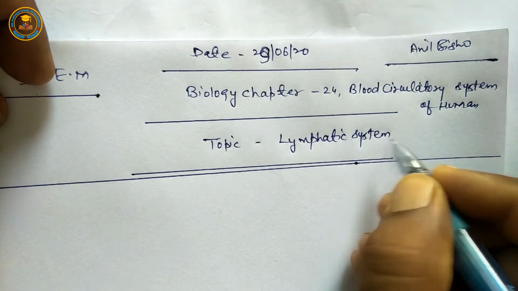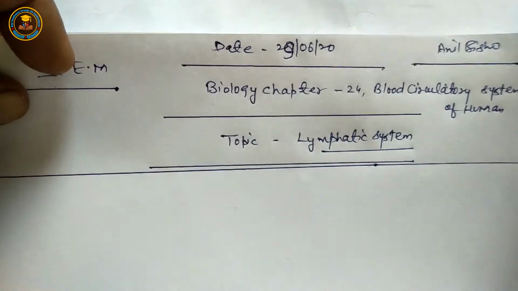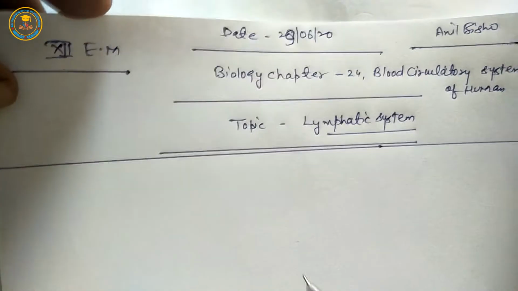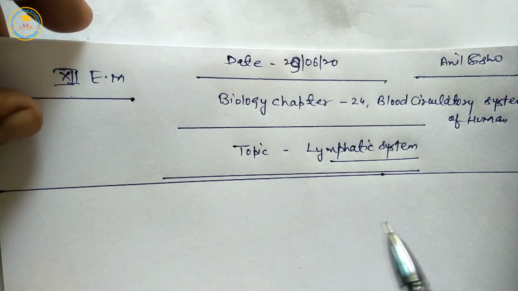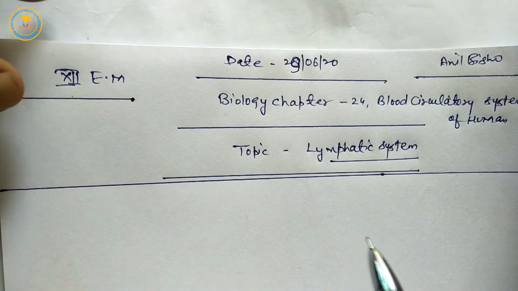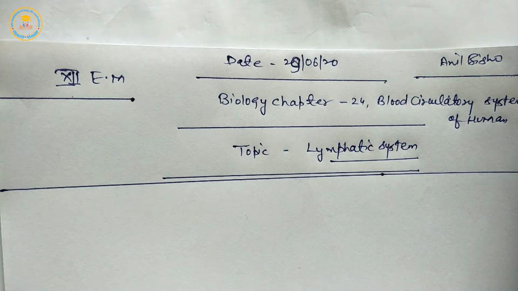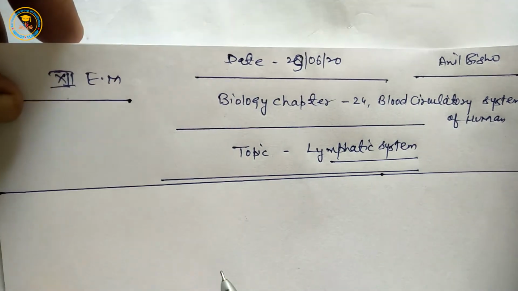Once again, today's topic is the lymphatic system, and this topic is included in biology chapter 24, blood circulatory system of humans.